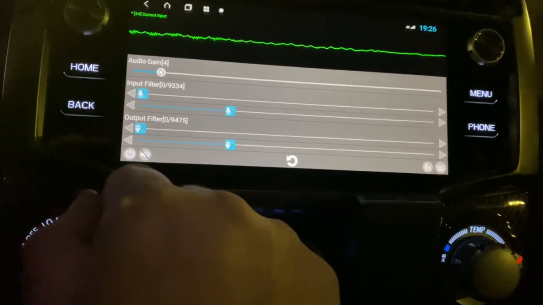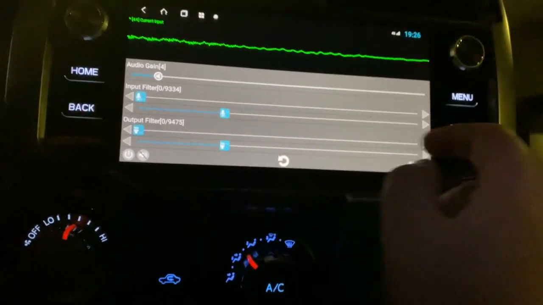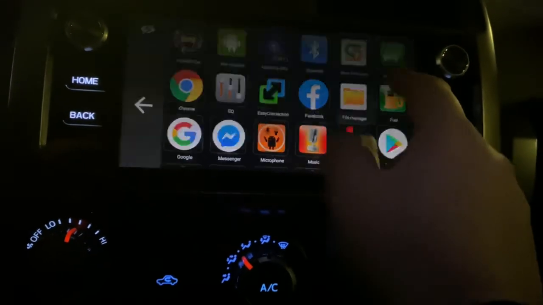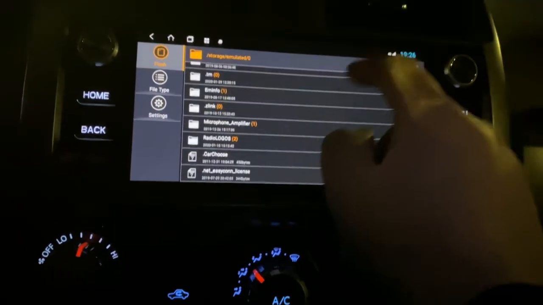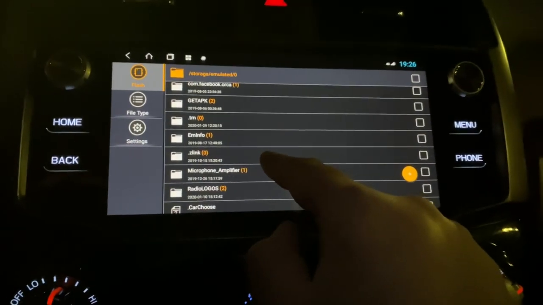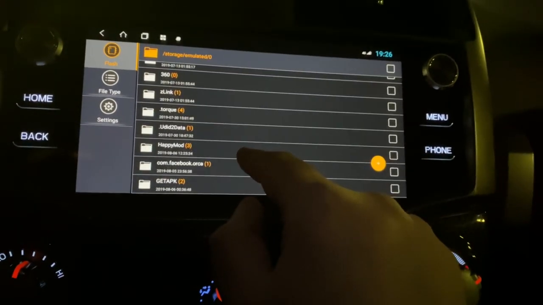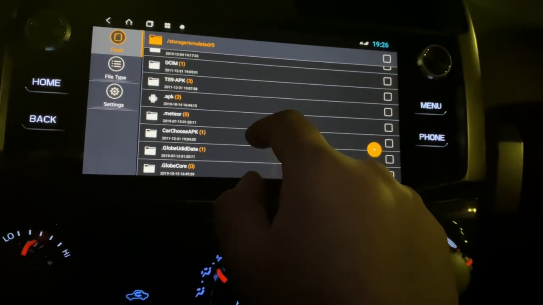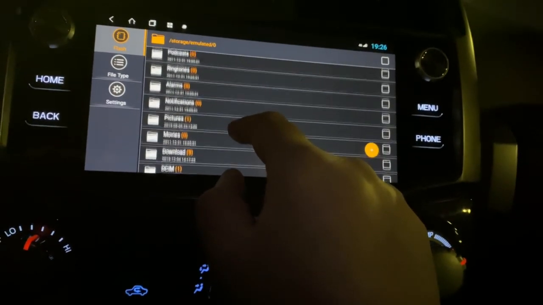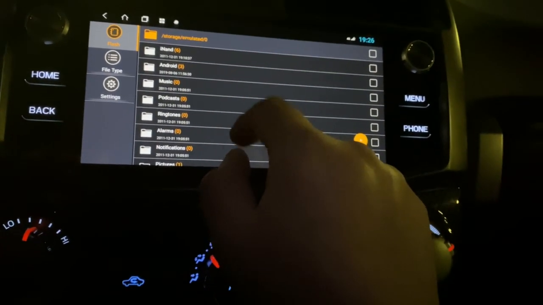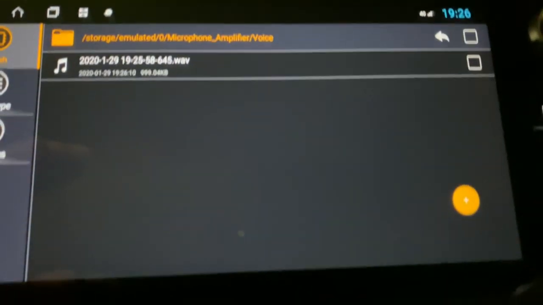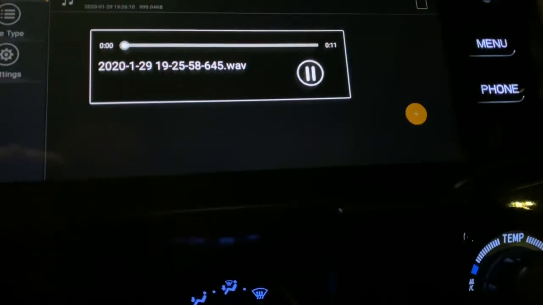Stop it. The file will be saved in here, file manager. Scroll down. Where was it, if I remember correctly? It was supposed to be in microphone, music, Android, no, car choose, yeah, microphone amplifier, and then the sound is saved right there. Click it.